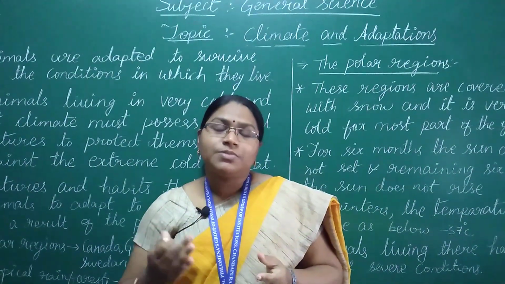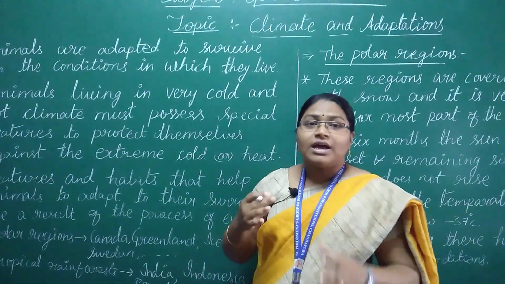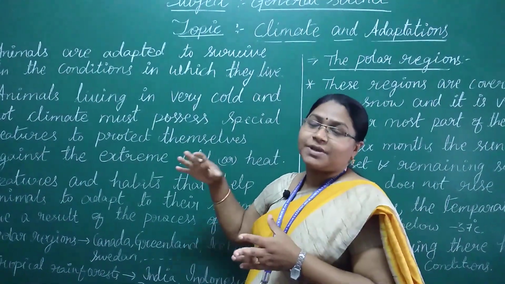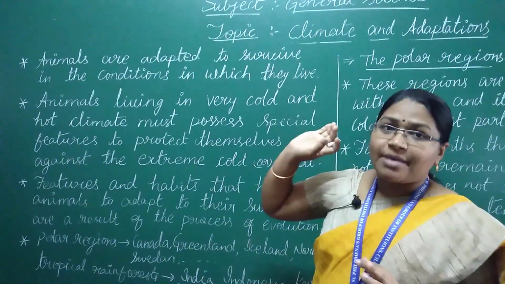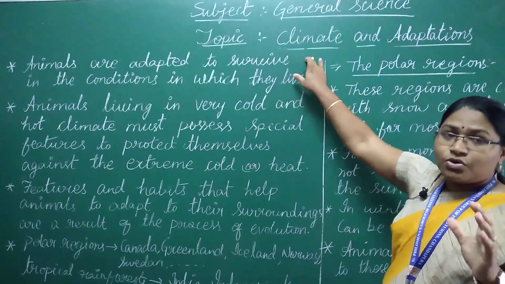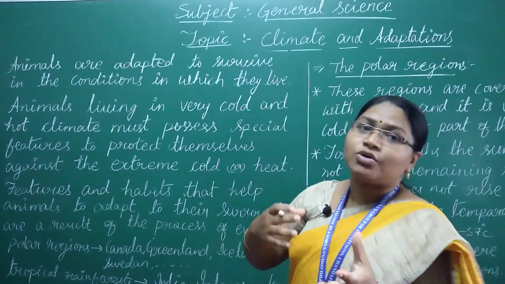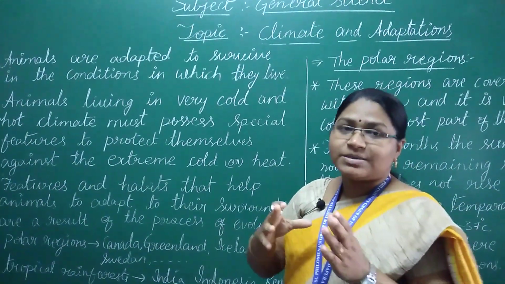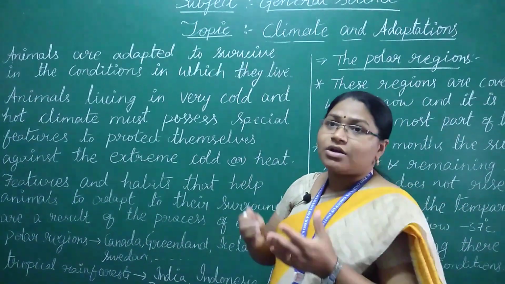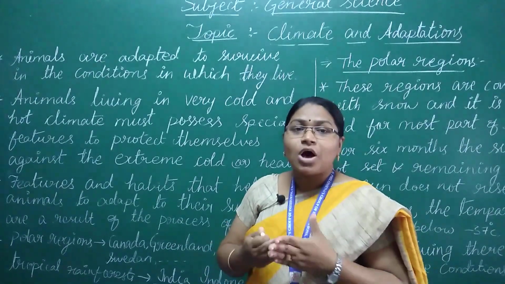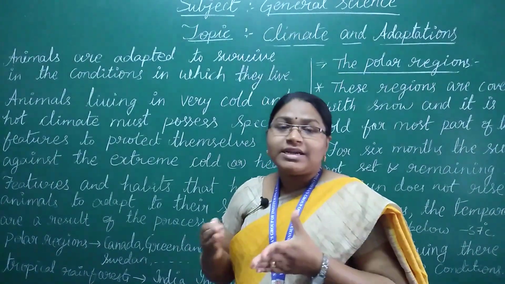So how can animals or birds adapt to these climatic conditions in their normal lives, and what conditions are required to live in certain particular regions? In this class we are going to discuss that. So what is the topic today? Climate and adaptations. Climate means, suppose for a long period of time, whatever the weather conditions changes, we note down, and that place we call climate. This climate, how animals or birds or any living creatures including humans adapt to these conditions to live safely, that is adaptation.